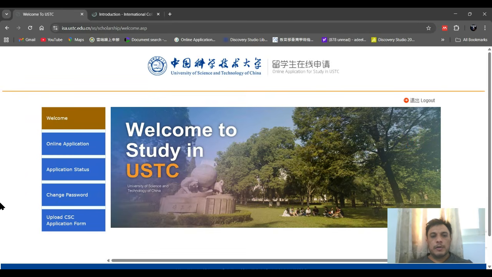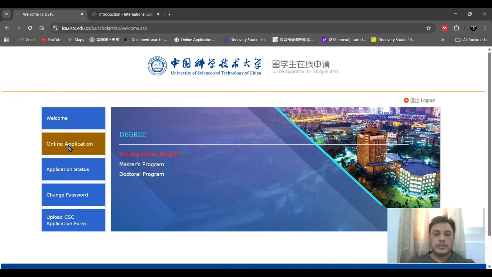Okay, after login, they will show you a page like this one, and you have to click on online application, and they will show you a degree that what kind of degree you want to apply, like for a doctor program, for a master program, and for an undergraduate program. If you are gonna apply for doctor or master, you have to click on there. But today I will guide you about how you can apply for undergraduate program.